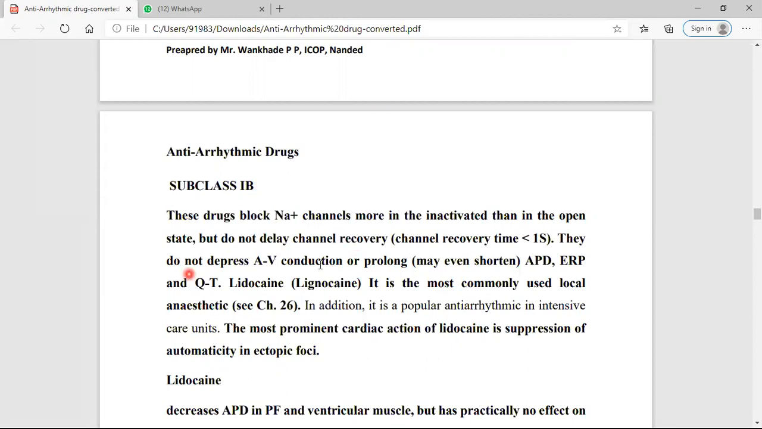It also does not depress the AV conduction, or prolong action potential duration, effective refractory period, or the QT interval, because it does not block in the open state, and hence this is the difference. You can simply understand the difference. In class 1A you have to write down all this, but in class 1B, this drug does not block AV conduction, does not prolong the APD, the ERP and the QT interval, and it is lignocaine. It is used as a local anesthetic.